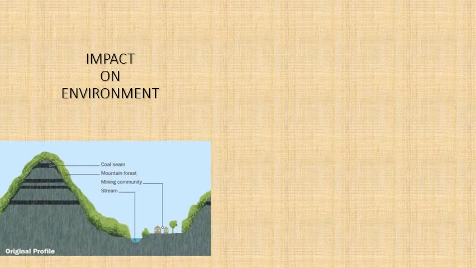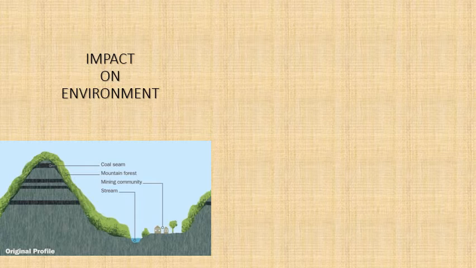So you can see that this is the landscape, this is the original profile of the area. You have a mountain. We cannot see it like this in reality because this is a cross section, like how you do a biology cross section. This is when it's cut out. By prospecting and seismic analysis, we can understand that under this mountain there are one, two, three, four beds of coal. Four coal seams are there.